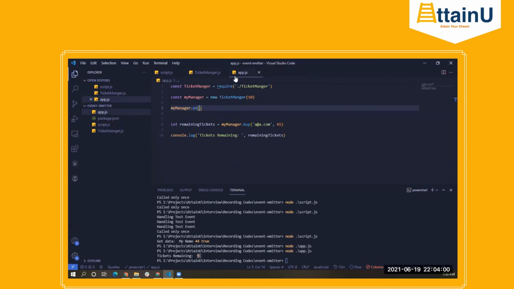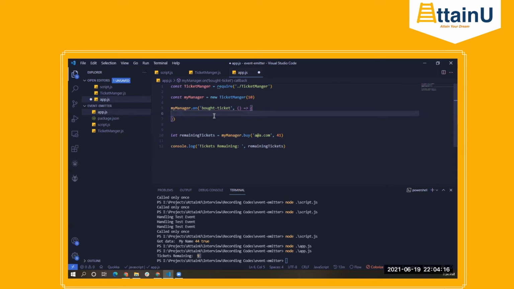So in here, I can attach an event listener to that particular event. For now, I can just say it's an anonymous function. If I wanted to, this function could have also existed somewhere else. No issues in that, right?